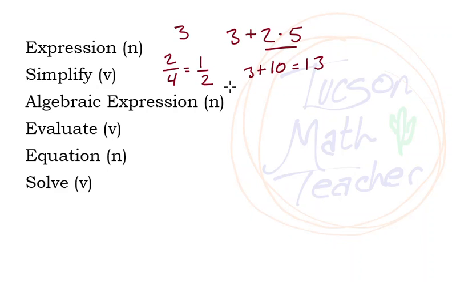Okay, so we can simplify. We simplify, that's an action verb, and we simplify what? We simplify an expression. An algebraic expression is one that has a variable in it. So let's say 3x, that means 3 times x, plus 2. So an algebraic expression has a variable in it, and we can also simplify algebraic expressions.